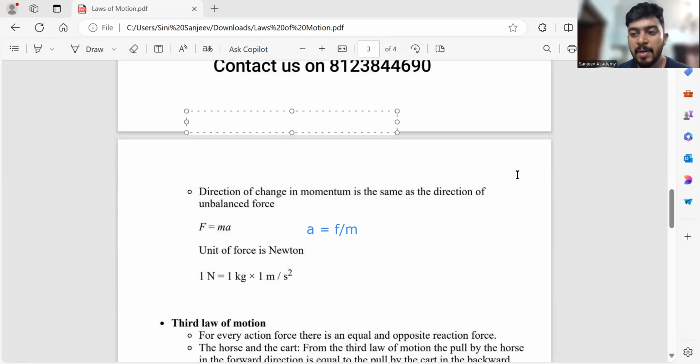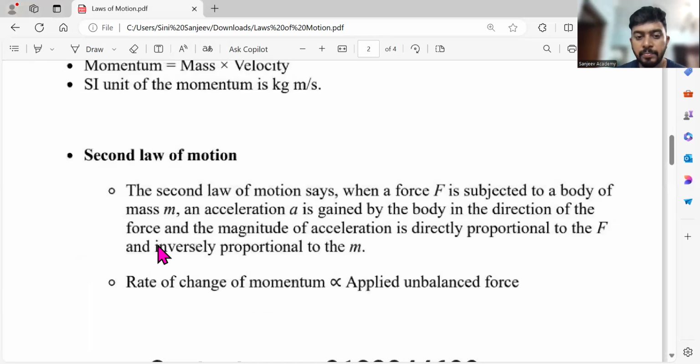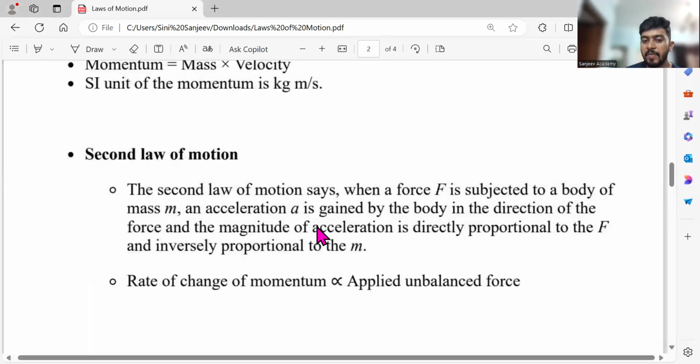But in a difficult language, that's it. Acceleration is directly proportional to force, but inversely proportional to mass. The same thing only they have told here, but in a difficult language. Magnitude of acceleration directly proportional to force and inversely proportional to the mass. Now, is it easy? If you know F is equal to ma, you can write this second law of motion by yourself.